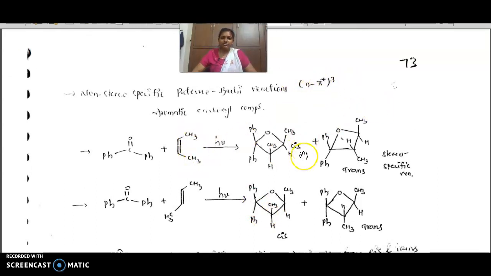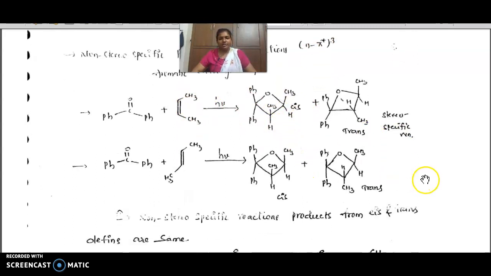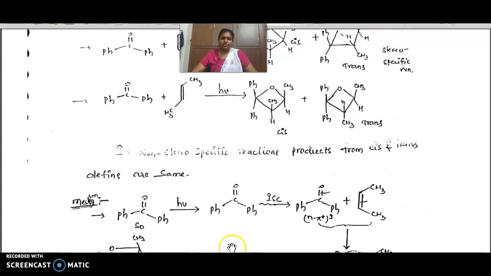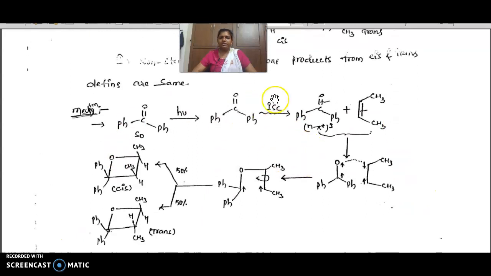If you take cis, there is a possibility of forming both cis and trans. If you take trans, there is also a possibility of forming cis and trans, if it involves a triplet transition state. In non-stereospecific reactions, the products form cis and trans the same from either olefin.